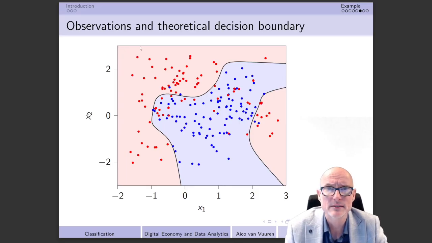And what I did was that I just simply first of all did that along the x1 axis. I increased the levels of x1 and was first of all having here a row of all red pixels. In all the cases the probability of having a red was higher than the probability of having a blue. But then of course I went down over here, did exactly the same over there, and I essentially did that for any kind of pixel. And it implies that in the end what I found out was that in this left area that we have over here, the probability of having a red is higher than the probability of having a blue.